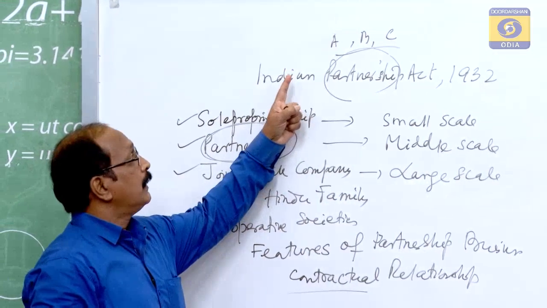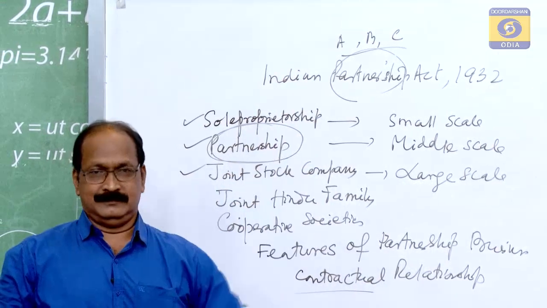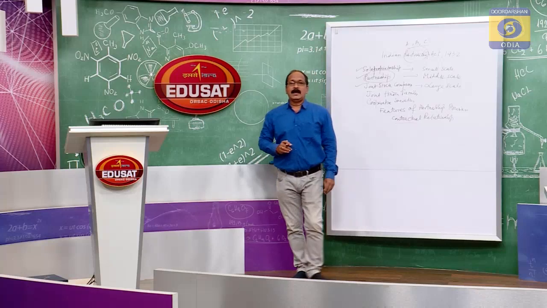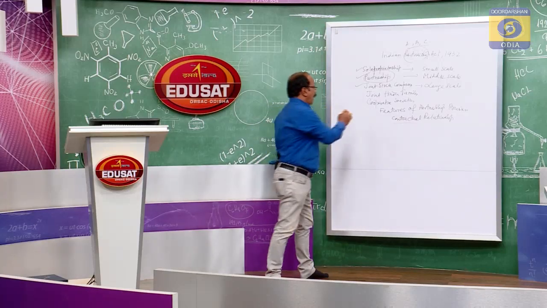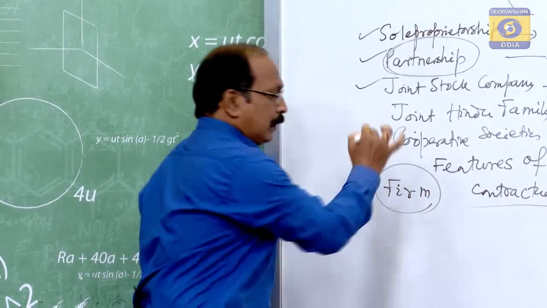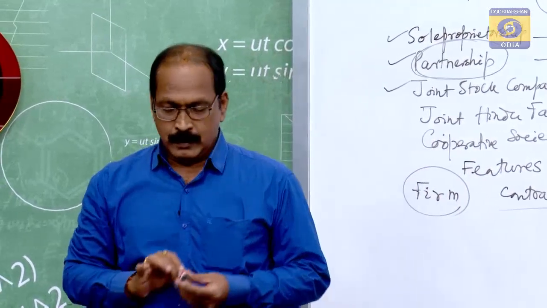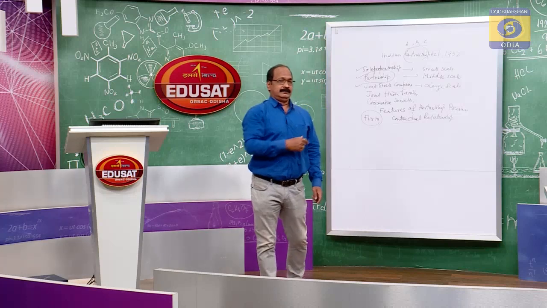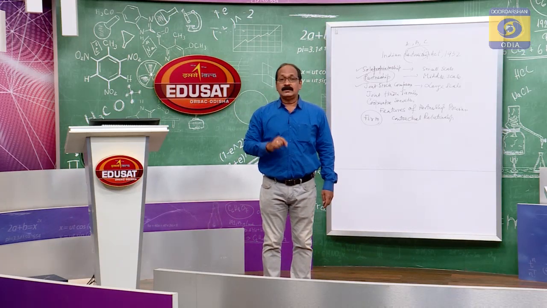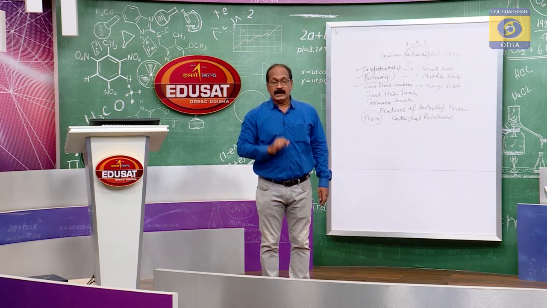Individually we call each of them a partner, but collectively we call them a firm, F-I-R-M. Collectively we call that a firm. And the name under which this business runs is known as the firm's name.